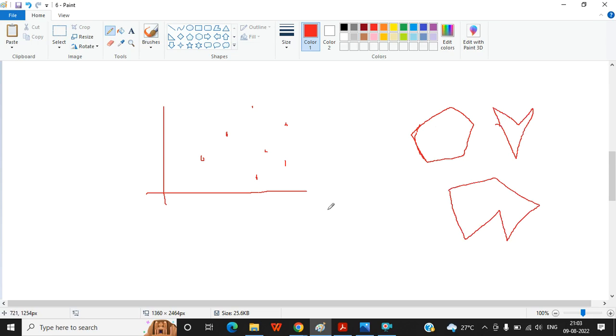Inside that area, if you take any 2 points and draw a straight line between them, the line segment lies completely inside the shape. Then that shape is known as a convex polygon.